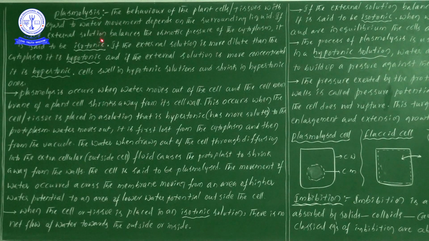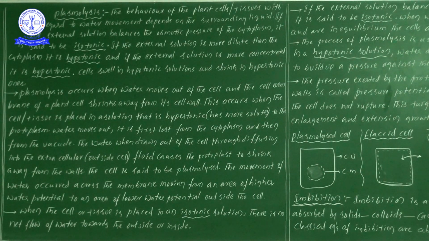Now if the external solution balances the osmotic pressure of the cytoplasm, it is said to be isotonic. Listen carefully one more time. Suppose we place one cell or tissue in a tumbler. The water in the tumbler we consider as the external solution, which must contain some chemical or starch, so that we can take water as a solution.